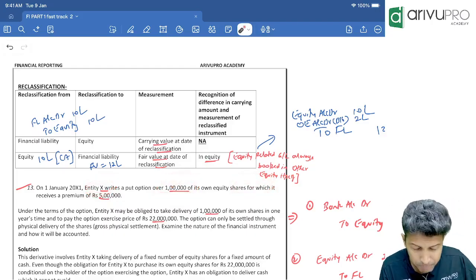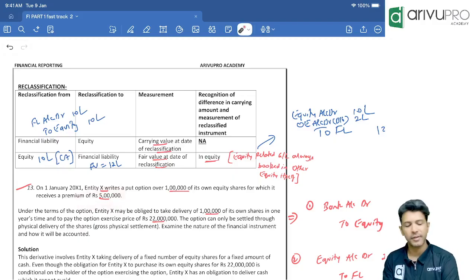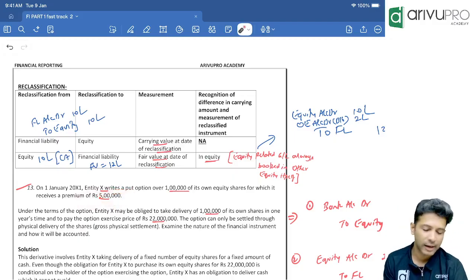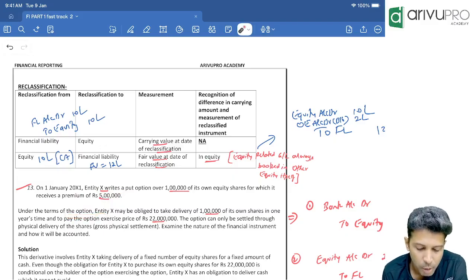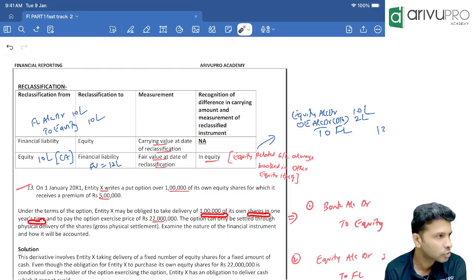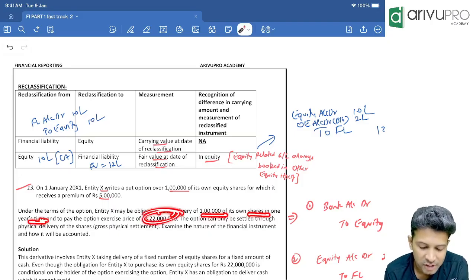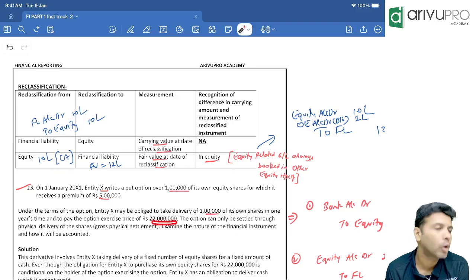But did we collect any premium for giving this put option? Yes, for giving this extra benefit, we collected how much premium? 5 lakh rupees. Okay. Under the terms of the option, entity X may be obliged to take 1 lakh of its own shares in 1 year's time. So settlement will happen in 1 year. At what price? What is the exercise price of that option? 2 crore 20 lakh. In the previous problem, the exercise price was 1000.